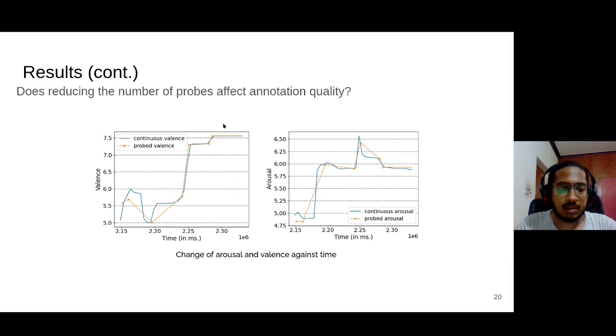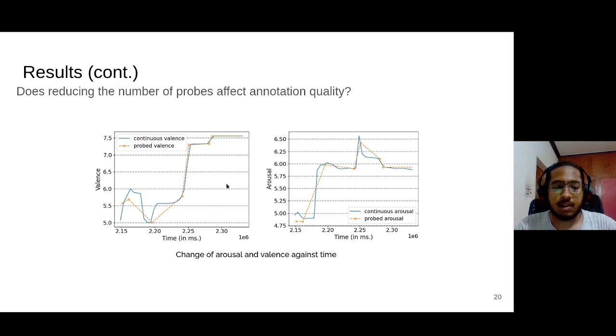Now, this naturally brings us to another question. If there's such a huge reduction in the number of probes, would it affect performance? To answer this question, we look at two different things. Firstly, we look at two graphs for a representative user. In this, we see that the blue line corresponds to continuous annotation and the yellow points mark the probes due to Ocean. We see that these two lines are really close and the Ocean framework captures the subtle intra-individual nuances and does not lose a lot of information.